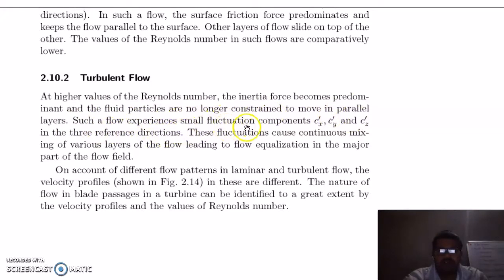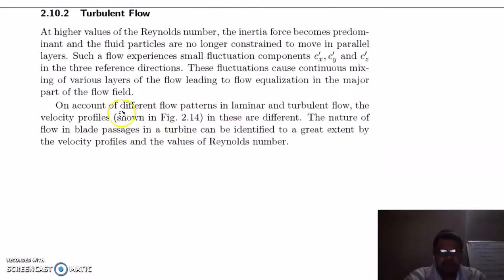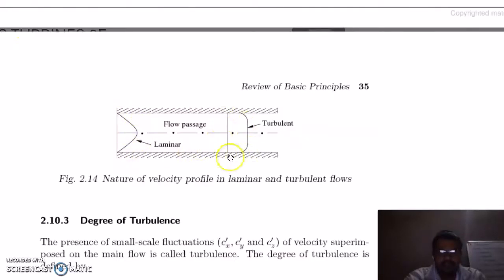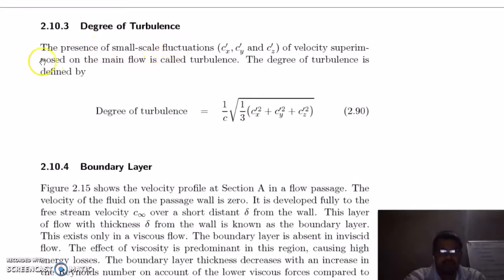Such a flow experiences small fluctuating components Cx', Cy' and Cz' in the three reference directions. These fluctuations cause continuous mixing of various layers of flow, leading to flow equalization in the major part of the flow field. On account of different flow patterns in laminar and turbulent flow, the velocity profiles are different. This is laminar flow, this is turbulent. The presence of small scale fluctuations Cx', Cy' and Cz' of the velocity superimposed on the main flow is called turbulence. The degree of turbulence is defined by 1/C times the square root of 1/3 (Cx'² + Cy'² + Cz'²).